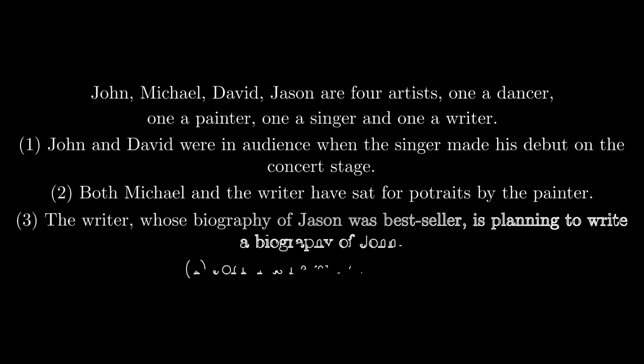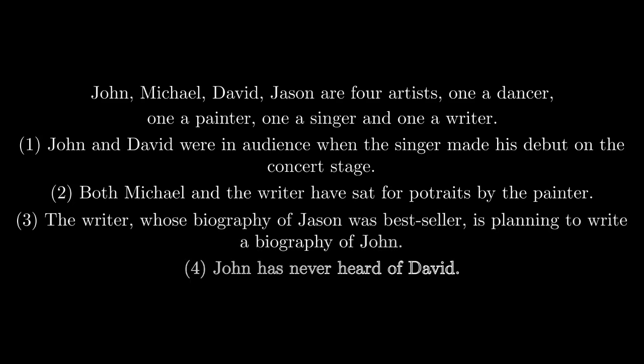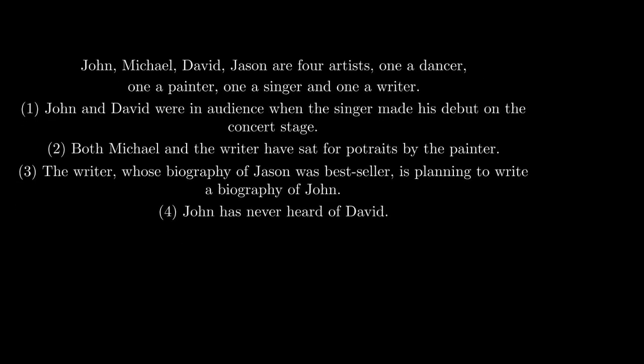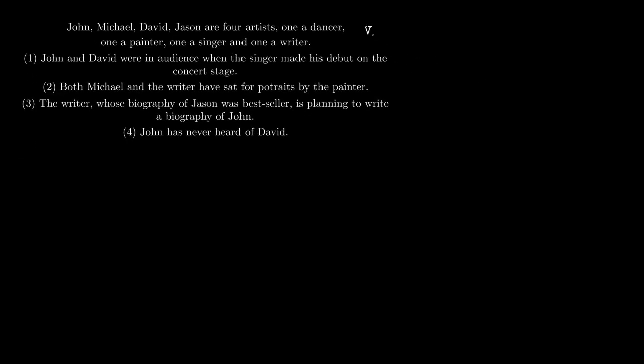And the second point, both Michael and the writer have sat for portraits by the painter. And the third point is the writer, whose biography of Jason was a bestseller, is planning to write a biography of John. And the fourth point is John has never heard of David, so he does not know David. What is each man's artistic field?